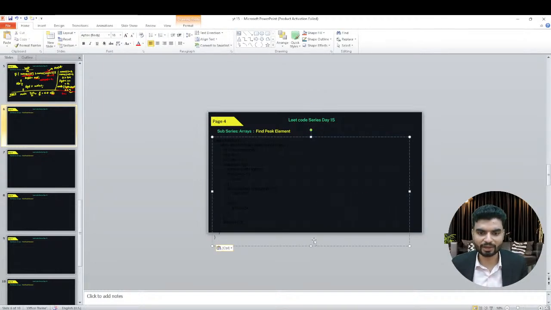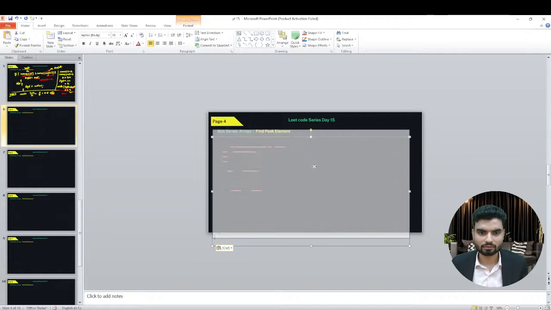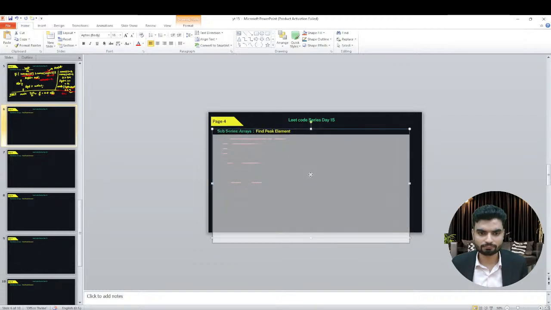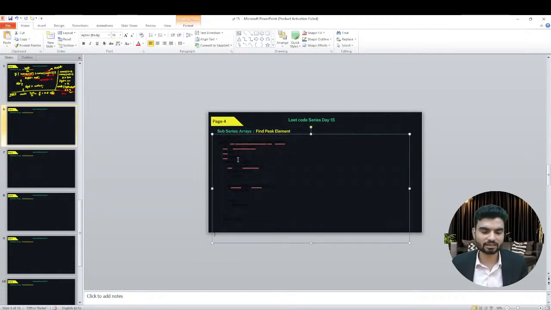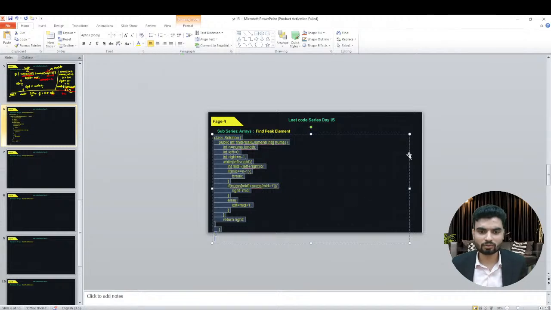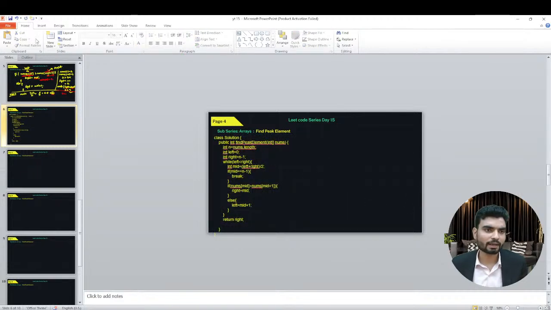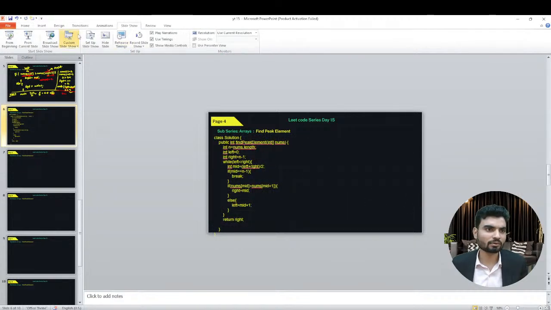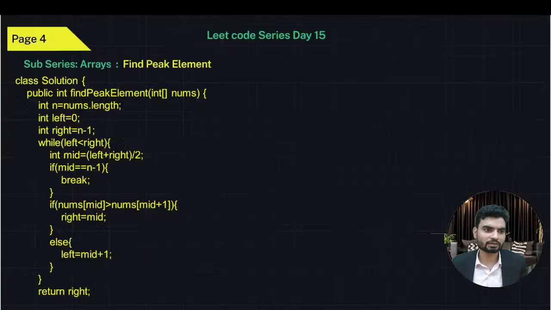Oh, this is coming in black. No worry, we'll change the text color. Control A. I'll change this text color to yellow. Cool. You're able to see the solution, right? Again, I'll do a slideshow from current slide. This is the solution that we have written.